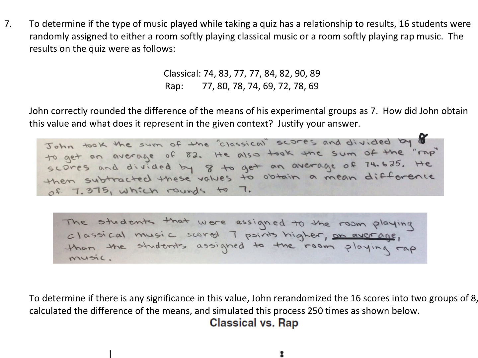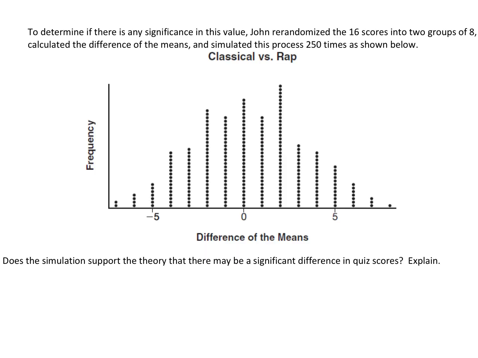All right, so now let's take a look at what we have on the bottom. Okay, so to determine if there is any significance in this value, John re-randomized the 16 scores into 2 groups of 8, calculated the difference of the means, and simulated this process 250 times as shown below. So that means there's 250 dots right here. Does the simulation support the theory that there may be a significant difference in quiz scores?